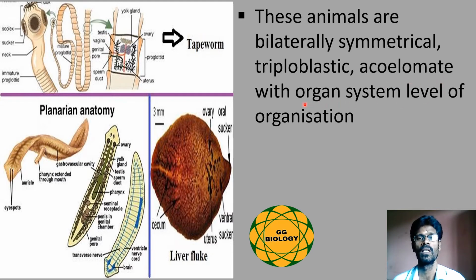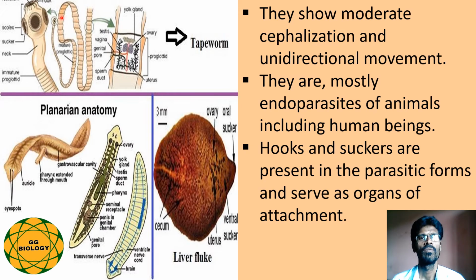And they do have certain organs, so as to achieve the organ system level of organization. Flatworms show certain head-like structures towards the anterior end. Formation of these head-like structures in the anterior end is known as cephalization, and also they move in one direction, so that they are represented as unidirectional movement. So they show moderate cephalization and unidirectional movement.